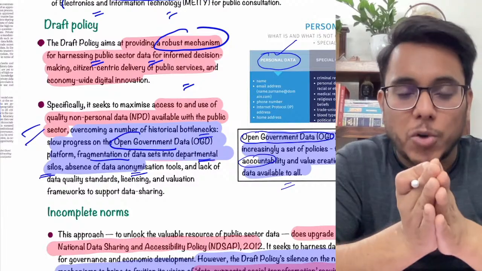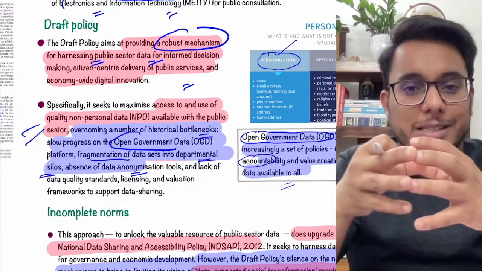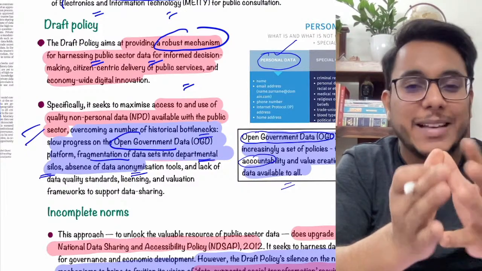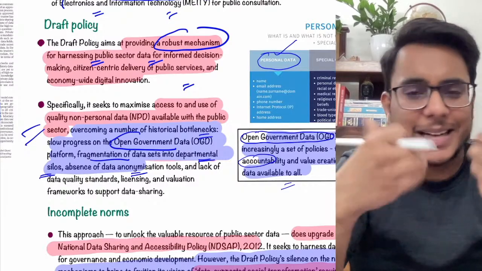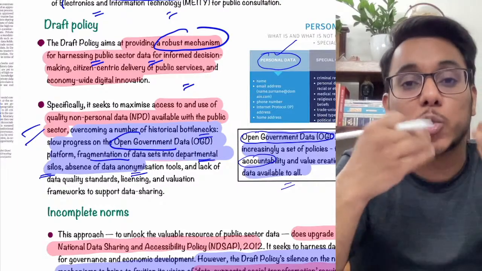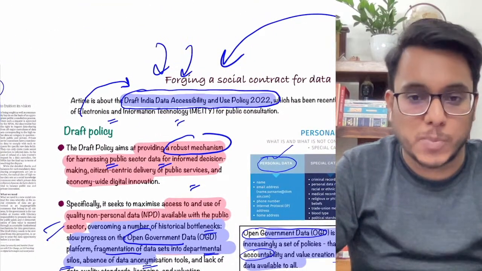A lot of data is being collected by different departments, so the data sits in silos. The data is not being consolidated at one place, and when the data is too fragmented, it does not make much sense. This problem is to be overcome as a part of this draft India Data Accessibility and Use Policy.